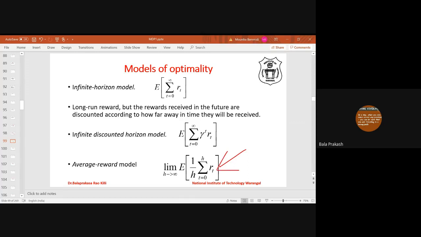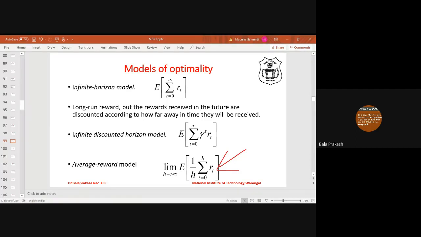So these are the different kinds of optimality criteria. What are those optimality criteria? The first one is immediate reward. If the agent is only concerned about immediate reward, then simply the optimality criterion is the expected reward at time t. That's it. Done. No more future into account. If the agent wants to take the future into account, then these are the different optimality criteria: finite horizon model, infinite horizon model, infinite discounted horizon model, average reward model. So these are the 4 models which take the future into account, using a discount factor.